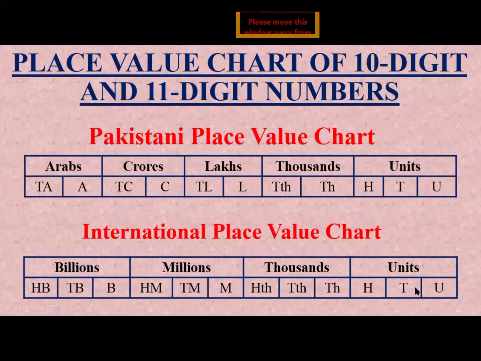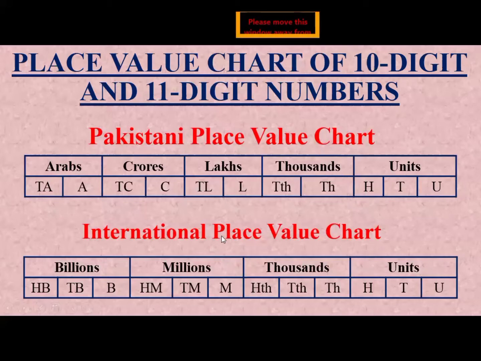Each group consists of a 3-digit number. You can see here, the unit group consists of a 3-digit number, the thousand group also consists of a 3-digit number, and the million group also consists of a 3-digit number. So each group consists of a 3-digit number.